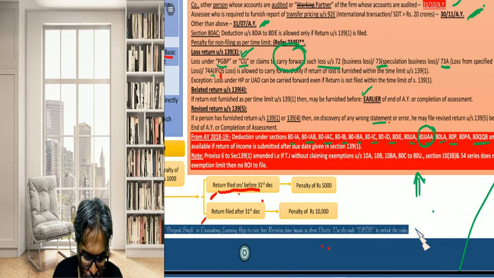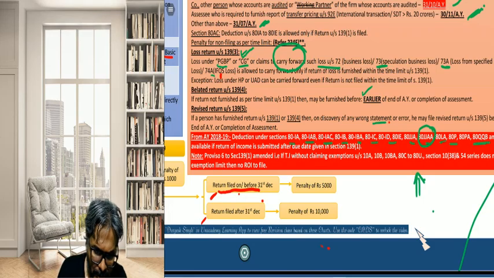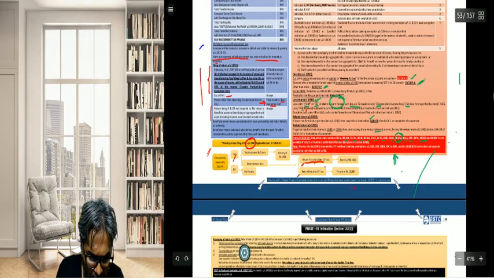For these big sections, students, if you have to claim deductions, you need to file the ROI within the due date of section 139(1). If you don't file the ROI within the due date of section 139(1), then it will automatically get lapsed. And that is one of the points that you should always keep in mind. So this is how it has to be considered over here. So students, please keep in mind this particular scenario.